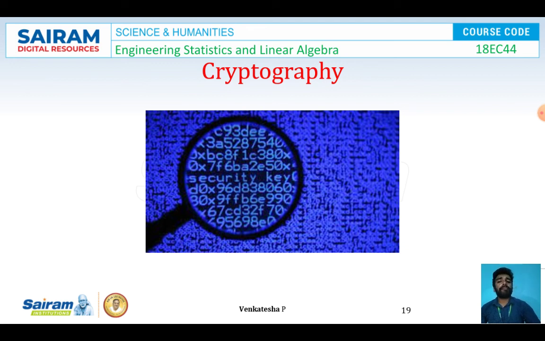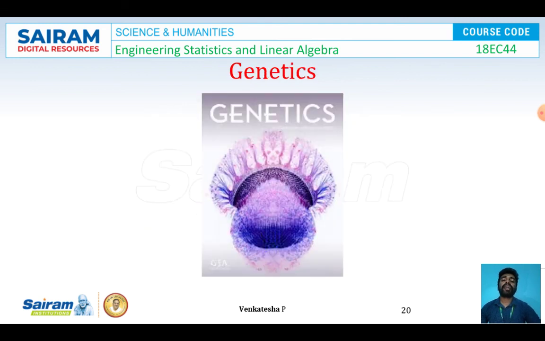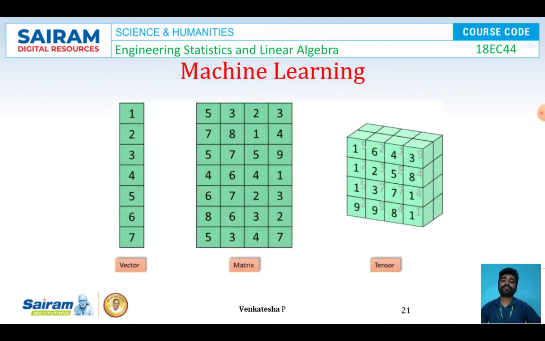Next, in cryptography also, we can make use of linear algebra. Next, in genetics. And finally, in the machine learning problems, we can use linear algebra.